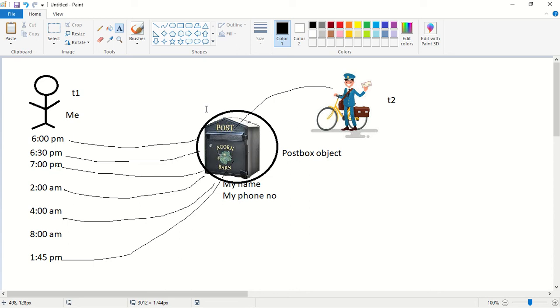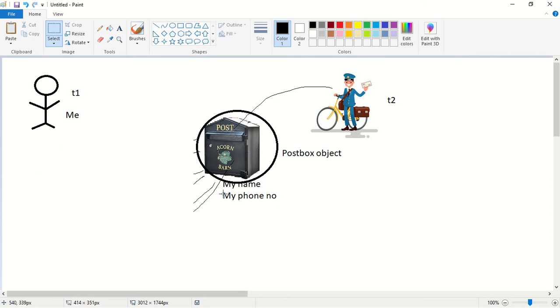Then which approach is the best approach? The second approach is the best approach. So what is the second approach? Before that, I'm going to remove all these things. Here, which thread is expecting an update operation? The T1 thread is expecting some update operation on the postbox object.